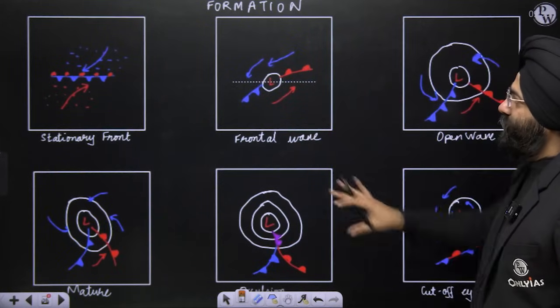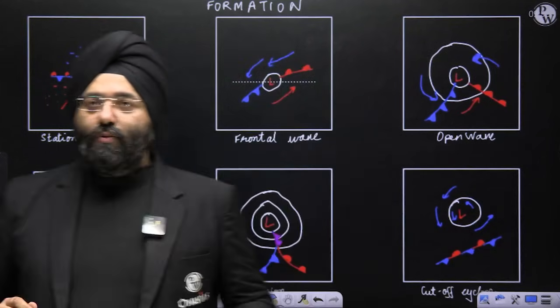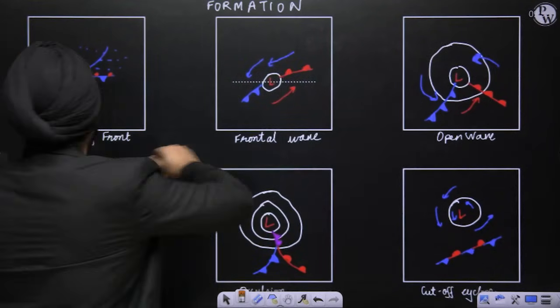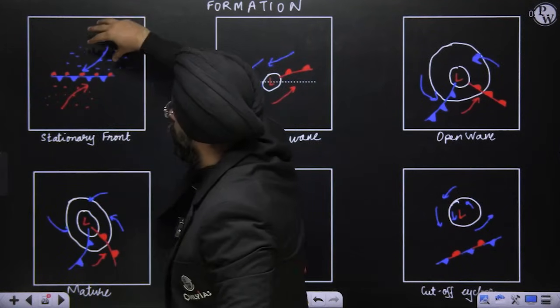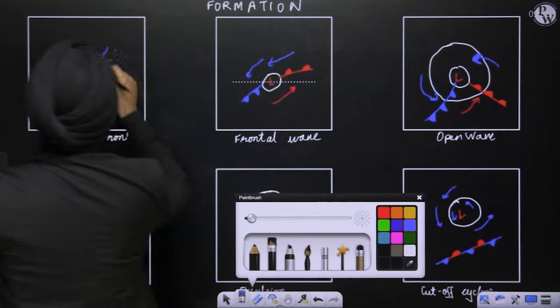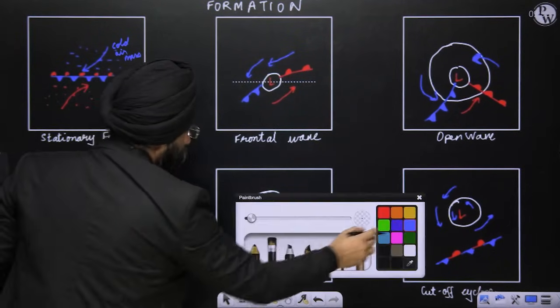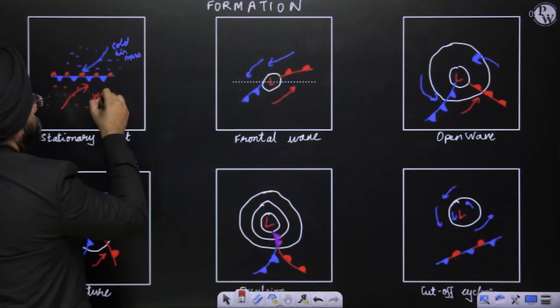Now, this is the formation. Please understand, there are certain standard connotations which I'm using here. Let us assume that this blue colored one is the cold air mass. This is the warm air mass.